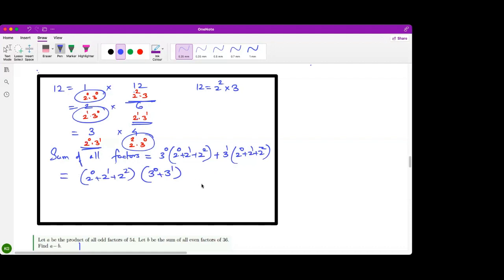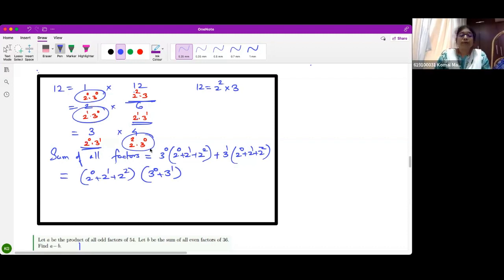Is that clear? Ma'am, I didn't get this part. You just have to take common and add. See, the formula is like this. We have powers of 2. The highest power of 2 is 2 square. Then I have to add 2 raised to 0 plus 2 raised to 1 plus 2 square. And this is 3 raised to 1. Then you have to add from 3 raised to 0 till 3 raised to 1. Is this clear?